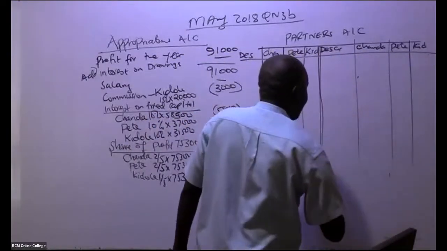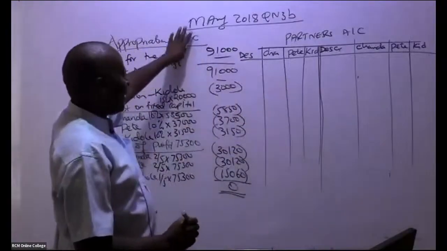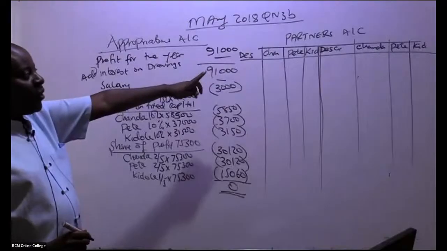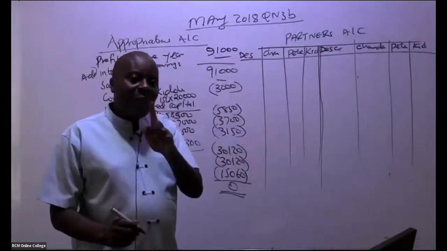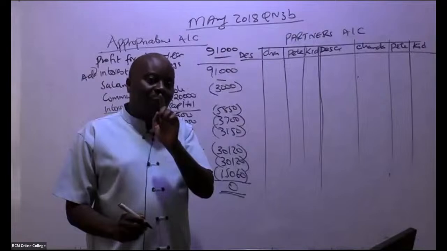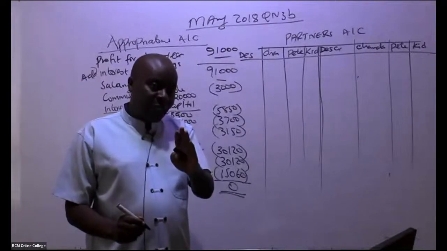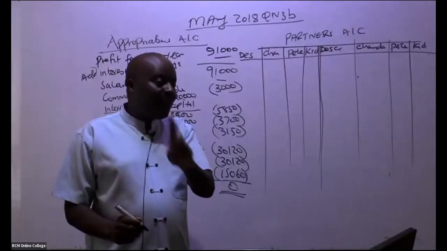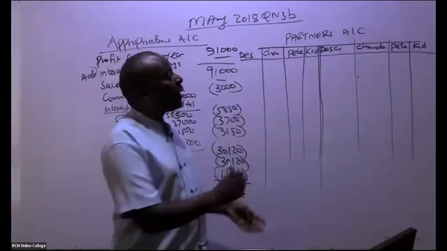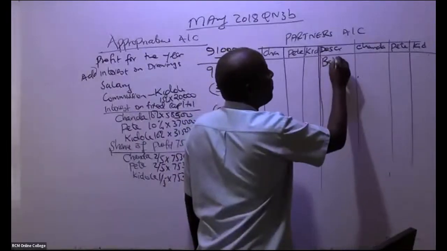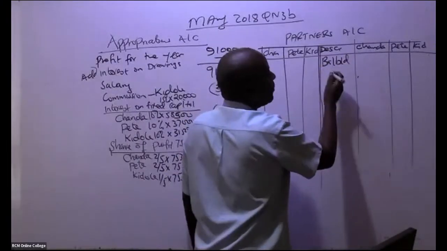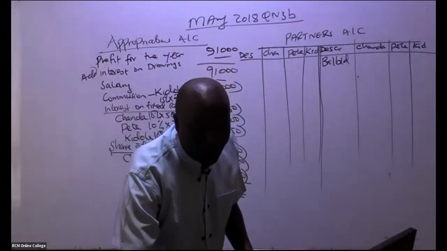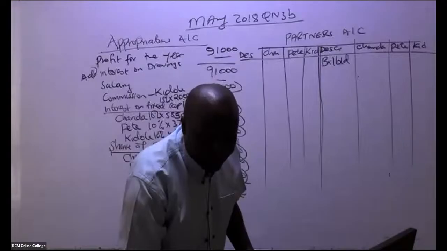So free marks now they are starting from here. Remember, no mark will be given to you up to here, but now free marks are starting from here. Remember, partners, whenever they have capital with us, the capital will be on credit side. So in this case here, if you go to their trial balance and you see they have capital on the credit, you just bring it here. So we start with balance brought down. Are you able to see they are fixed capital?